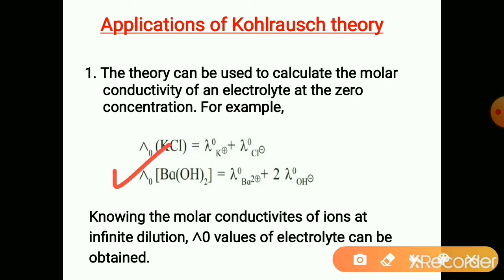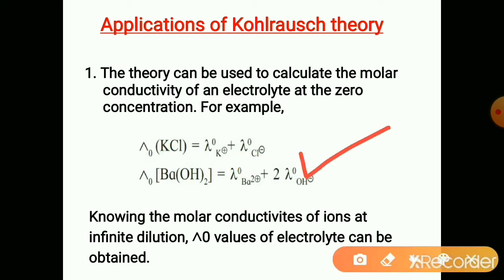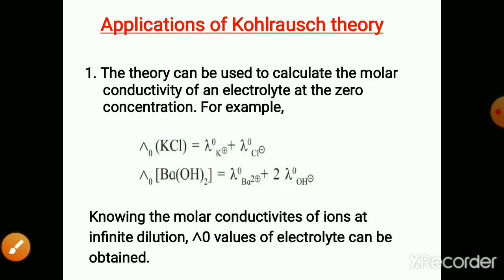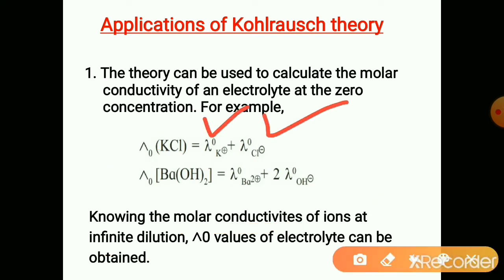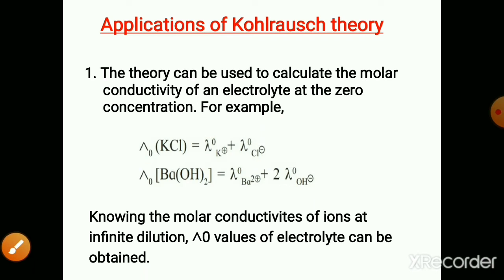Similarly, in the case of barium hydroxide, it is lambda naught of Ba2 plus and 2 lambda naught of OH minus, because it produces 2 hydroxyl ions. So 2 into lambda naught of OH minus ions. Knowing the molar conductivities of ions at infinite dilution, the lambda naught of that electrolyte can be obtained. If we know the lambda naught of the respective cations and anions, we can calculate the lambda naught of that electrolyte. This is the first application.